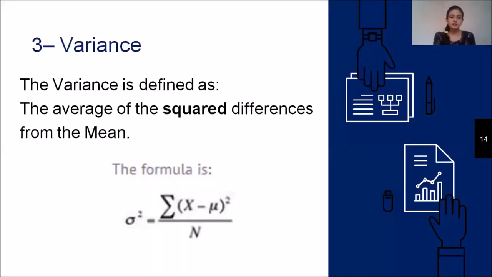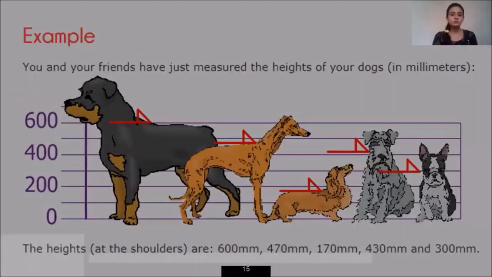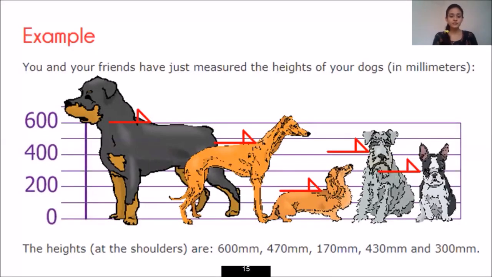Now next is variance. So what is the variance? Variance is defined as the average of the squared difference from the mean. This is what the formula of the variance looks like, that is sigma squared. So let's see what the variance is and how it works.